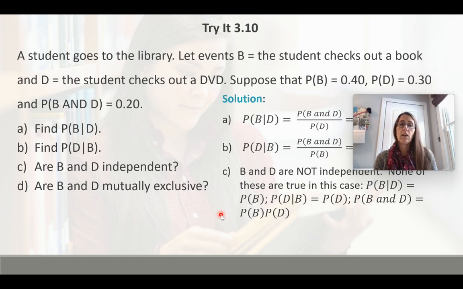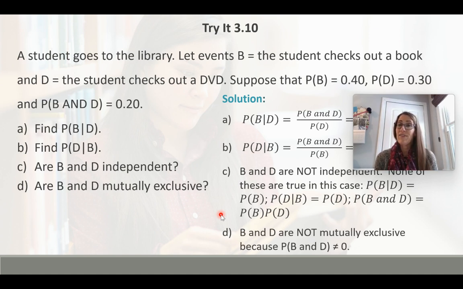So the last question, are B and D mutually exclusive? So I want to know if the and is equal to 0 or not. It is not equal to 0, so they are not mutually exclusive.